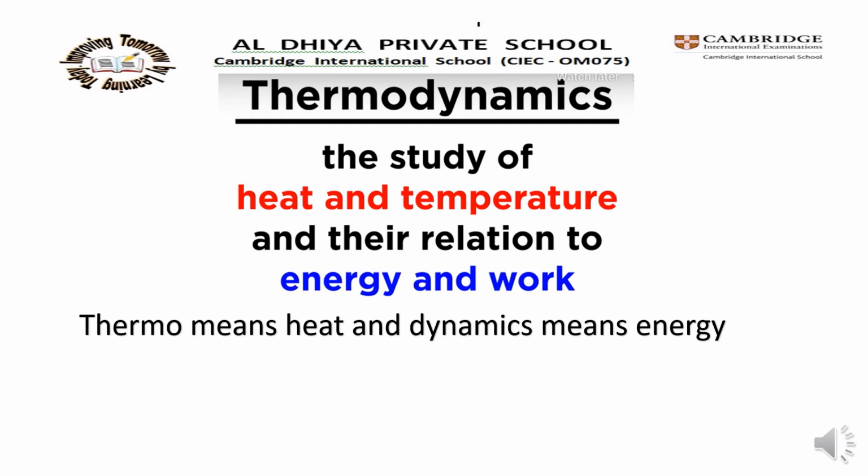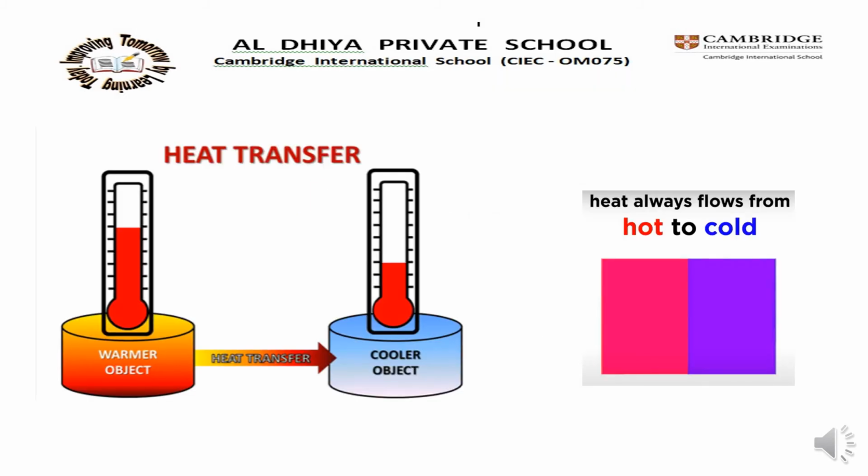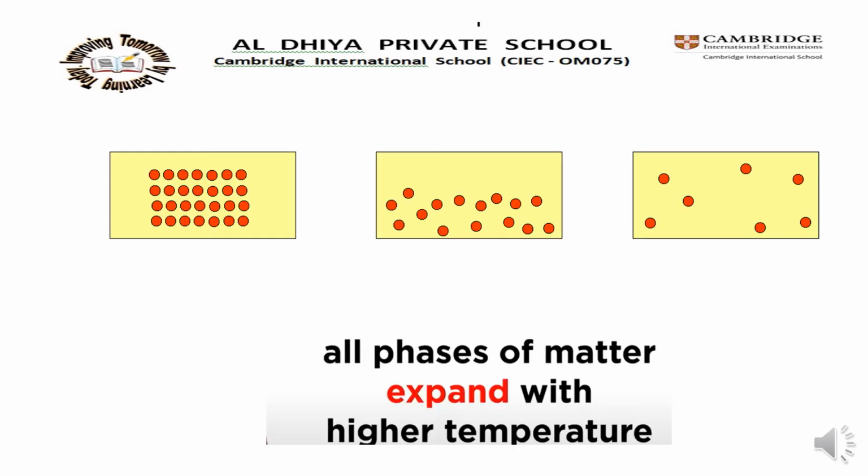The study of heat and temperature and their relation to energy and work. Thermo means heat and dynamics means energy. Children, see the picture. In this picture we can see how the heat is transferred from a warmer object, that means a hot object, to the cold object.